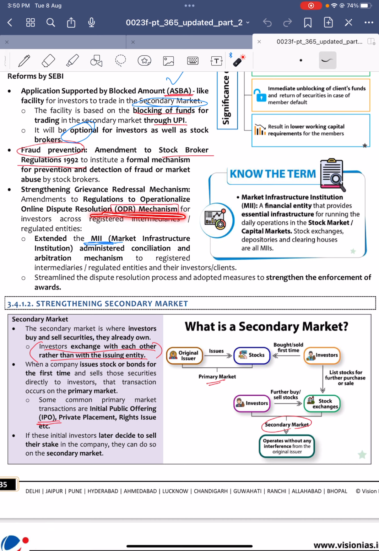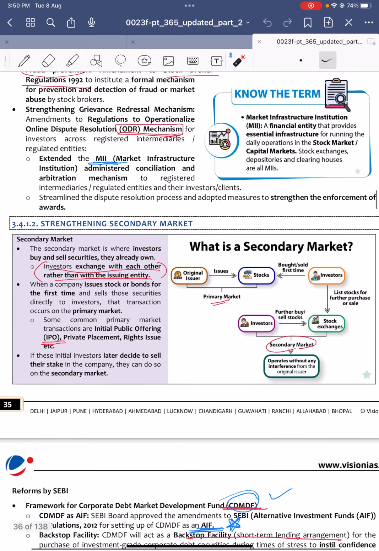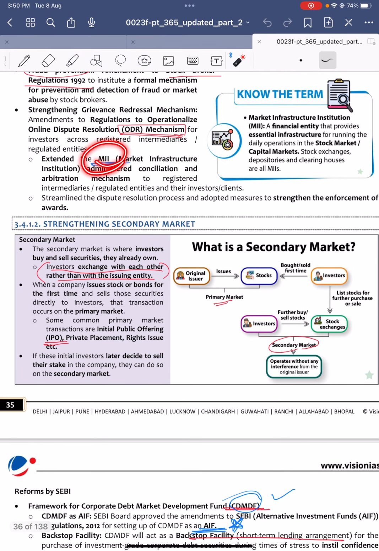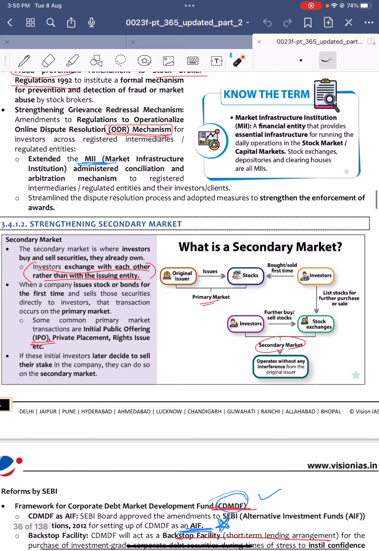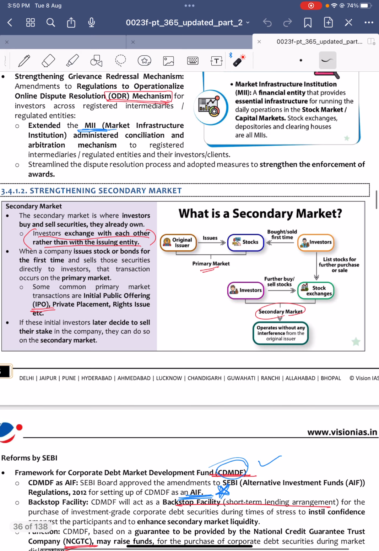It also gave regulations for the online dispute resolution mechanism. It also extended the market infrastructure institution administered conciliation and arbitration. That is nothing but ODR, dispute resolution mechanisms, which we also call alternate dispute resolution mechanisms, like arbitration, conciliation, and so on. So these were the reforms introduced.